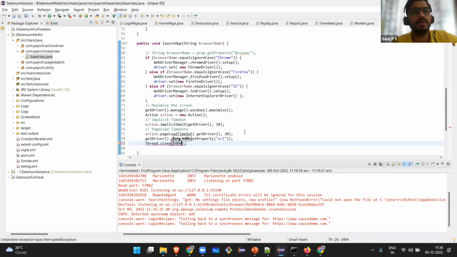That is thread.sleep. So after thread.sleep, your program will lag. It will take so much time to get executed. It has to wait unnecessarily, the full 5 seconds, even though all the pages have loaded and all the elements are present in the UI, you cannot proceed further. So this will affect the performance of the test cases. A test case that takes 1 minute to execute, if I put thread.sleep multiple times, will take around 5 minutes to complete. So this is not a good practice.